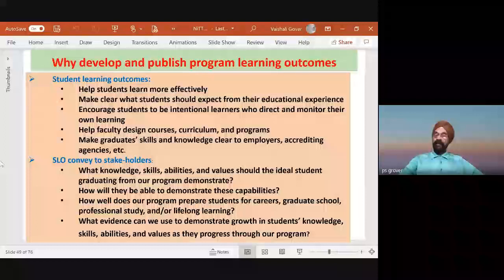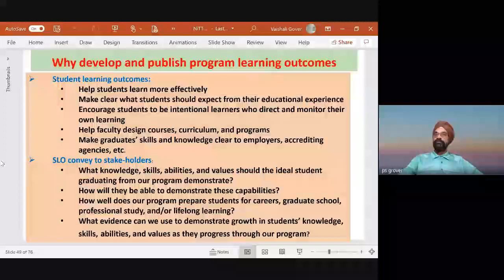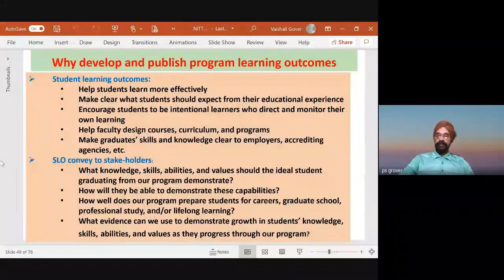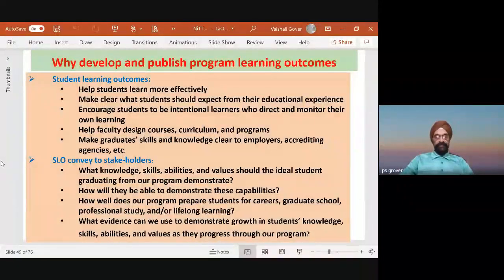अब नोट करिए, अगर आपके एम्प्लॉयर को पता है कि these students have been trained using these kind of techniques, this kind of syllabus, this kind of assessments, they will know that these students have imbibed those qualities which we said in the program outcomes. So, SLO, student learning outcome, conveys to stakeholders. Parents को पता है मेरा student क्या learn करेंगे. Employer को पता है मेरे ये student किस तरह के हैं, and so on. And then we will publish it.